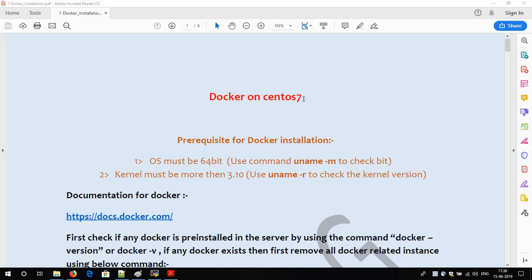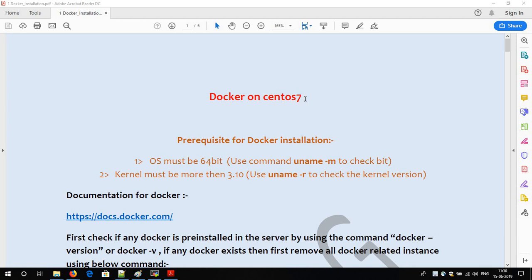You can install it on any operating system, but mostly we use Docker on the Linux operating system. Docker is available on Windows from Windows 10 onward as well, but right now there is not much use of it on Windows. Why, I will explain in a later video, but for this video just understand that Docker is mostly used on top of a Linux machine. So I am going with the CentOS operating system.